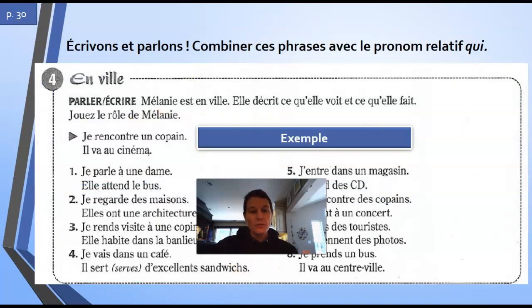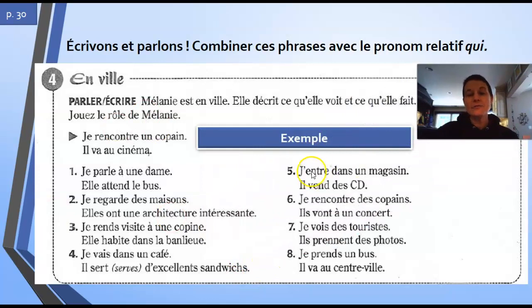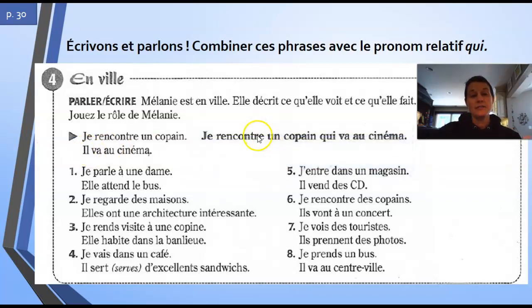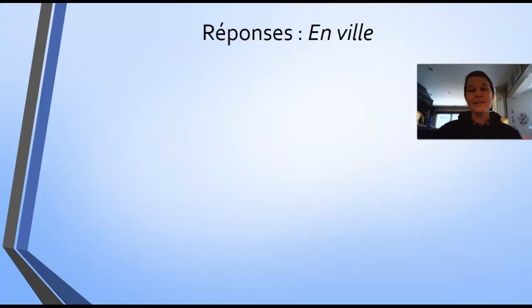Okay, so you are going to combine these sentences using qui. And here's the example, on page 30. Je rencontre un copain. And then you say again, il va au cinéma. So you're going to take away the repetition of un copain, which is il, and you're just going to replace it with qui. And so, je rencontre un copain qui va au cinéma. Okay? So press pause. Go ahead and do this for these 8 sentences, and then we'll come back and I'll show you the responses. Bravo, bon travail. Voici les réponses.